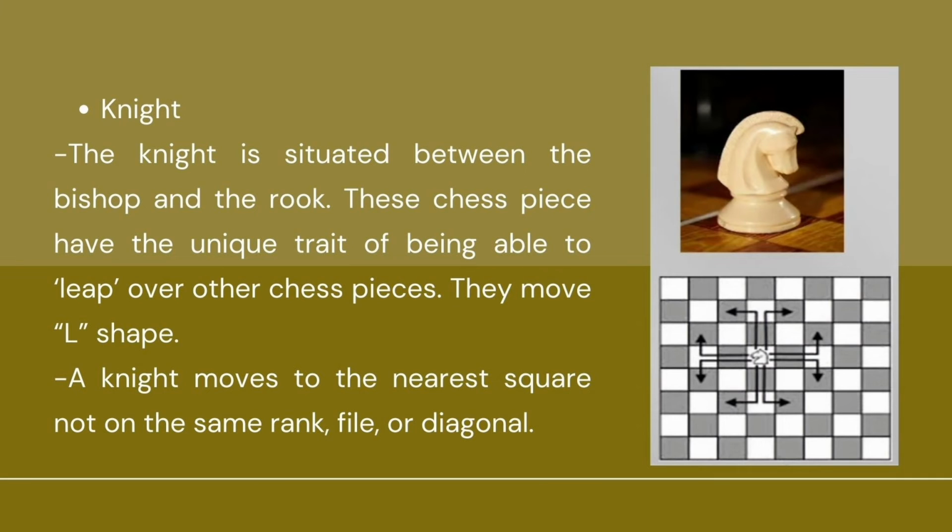Why? Kasi among all of the chess pieces, yung knight lang yung nakakatalon. Kasi yung movement ng knight is L-shape. A knight moves to the nearest square, not on the same rank, file, or diagonal. So, just like on the picture po.